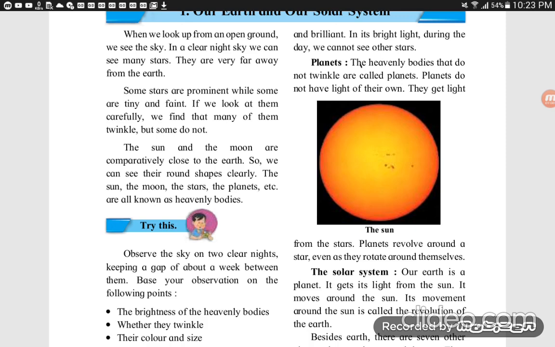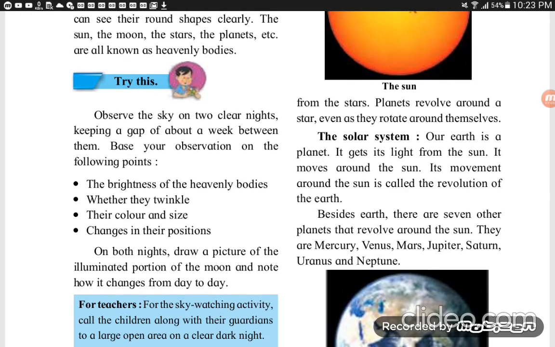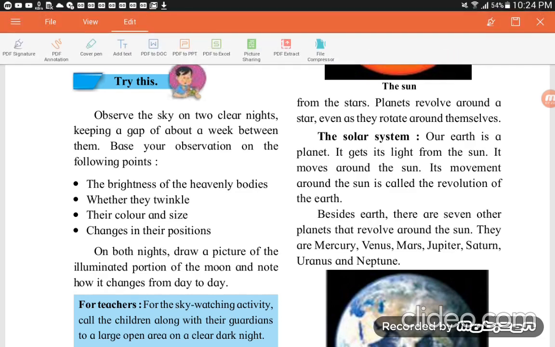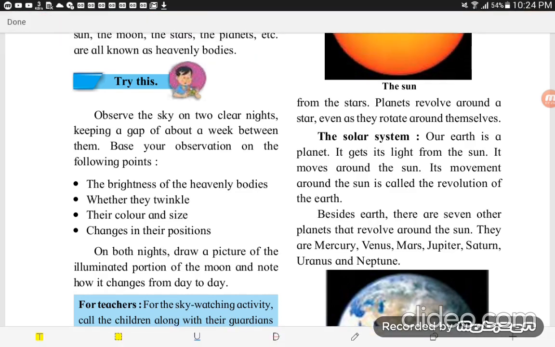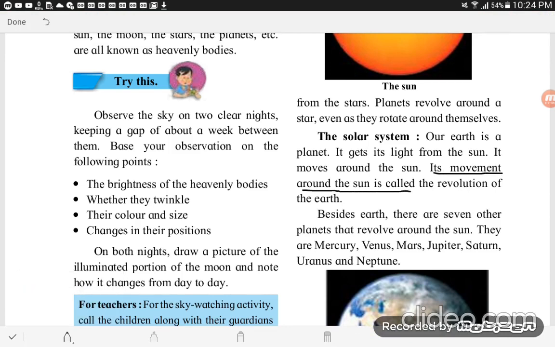Then the next topic is the solar system. Our Earth is a planet. It gets its light from the sun. It moves around the sun. Its movement around the sun is called the revolution of the Earth. The next question is: what is the revolution of the Earth? Tick it out. Its movement around the sun is called the revolution of the Earth.